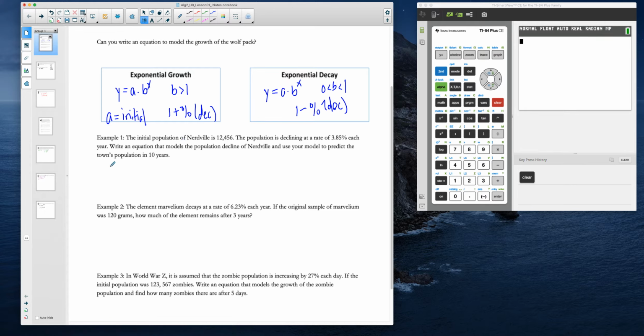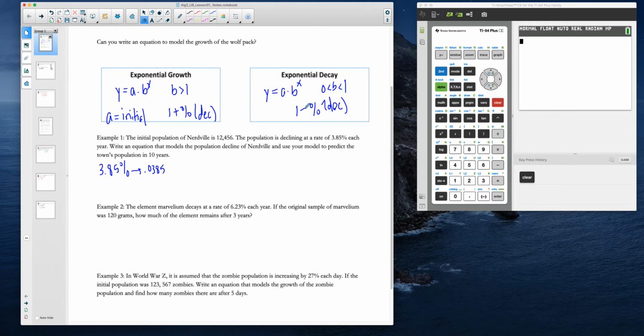So the first thing that we want to do is take 3.85 percent and convert that to a decimal. To do that, we just move the decimal two positions to the left, so 0.0385. And that's our number here.